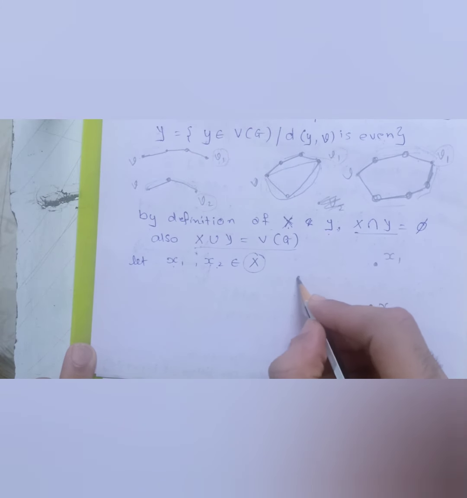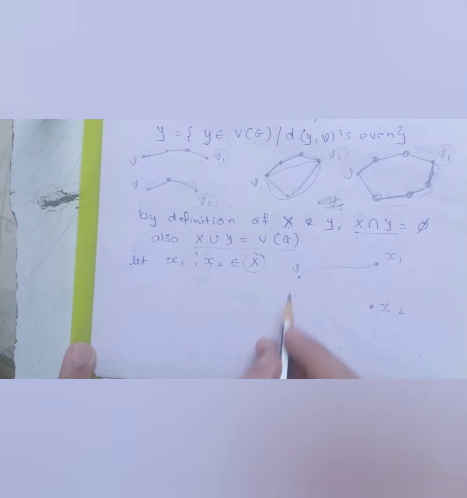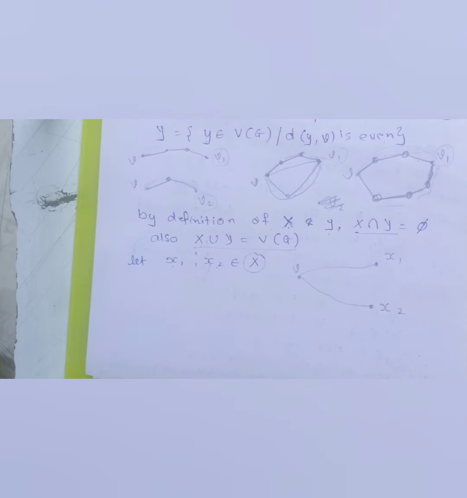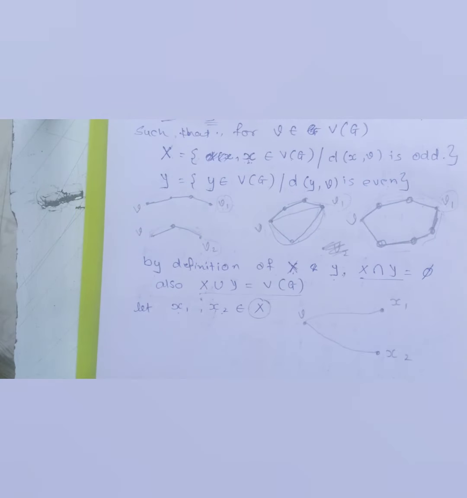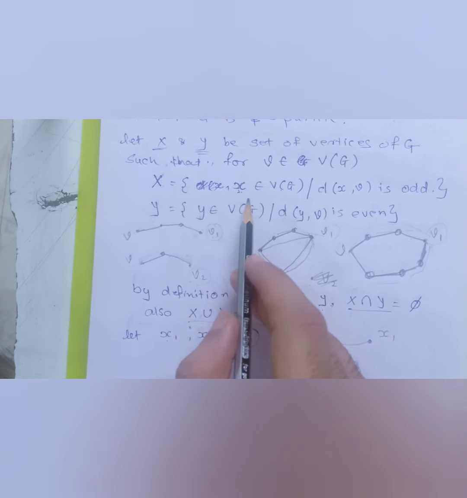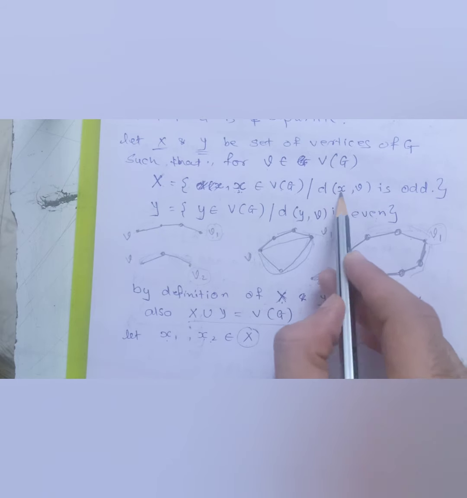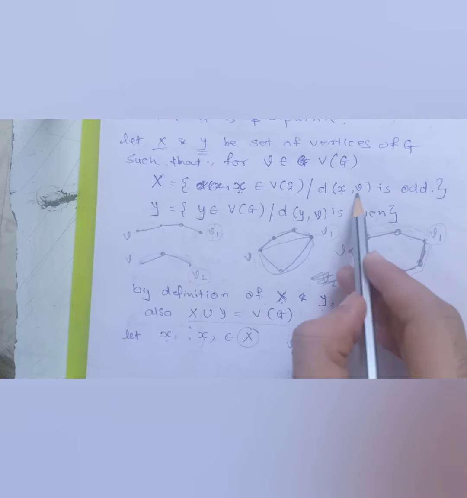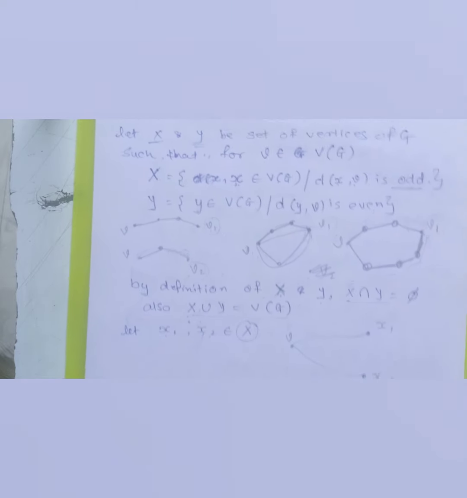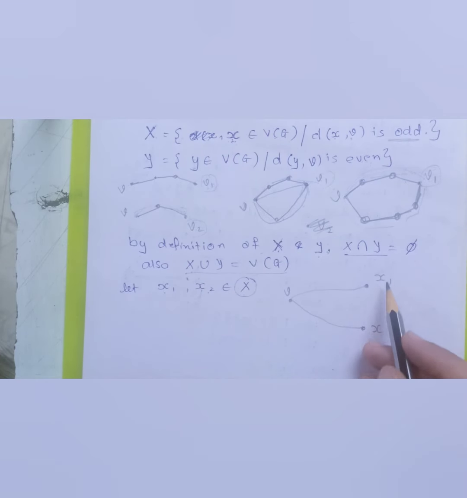Now obviously I have a fixed vertex V, right? So the distance between this vertex and this X, and this vertex and this X, is obviously even, right? No, it's odd, my bad, it's odd, because the vertex set X we have defined in such a way that it contains all the vertices of this graph G such that the distance between the vertex which we are picking up and the fixed vertex V is odd. So taking that definition into consideration, we can say that the X1 and X2 which I have picked up will obviously have an odd distance from this vertex V.